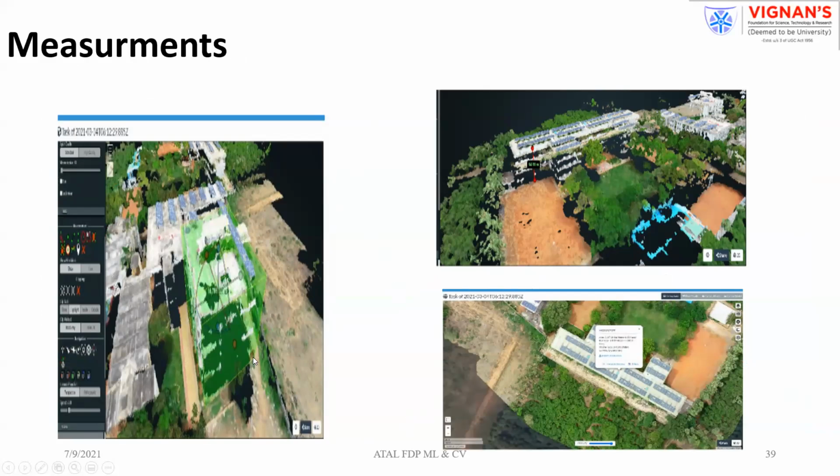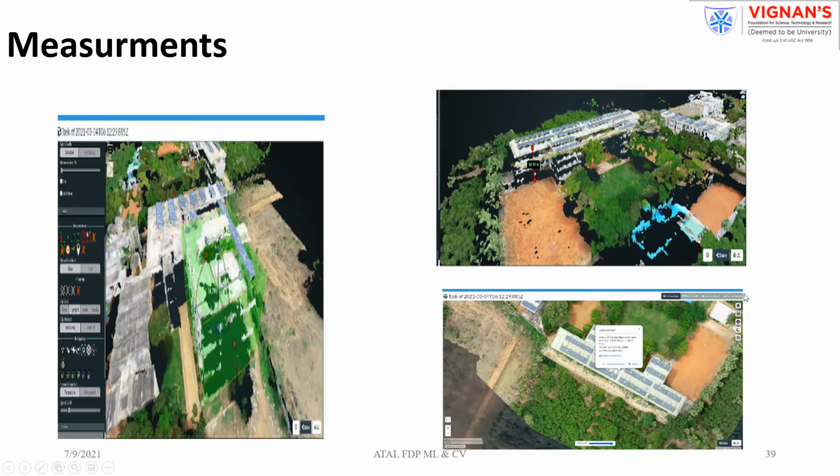So this is our hostel building. After creation of the point clouds, we are able to compute the volume of this building. In this case, we measured the height of the building and compared it with the real-time data, and they closely match. In this case, we computed the area of this building.